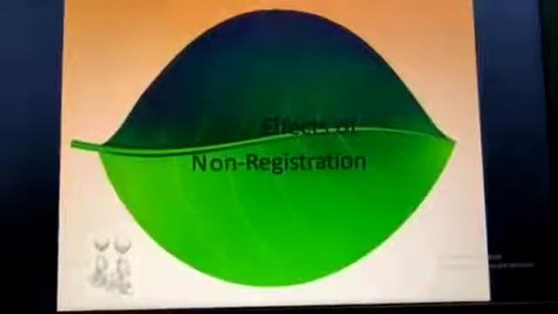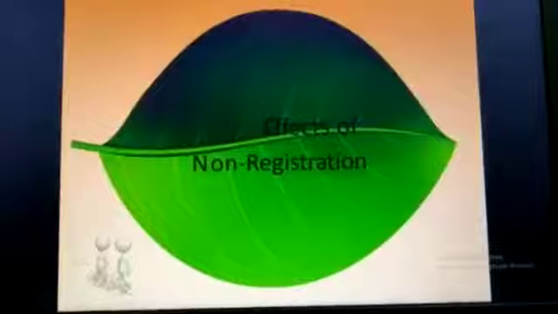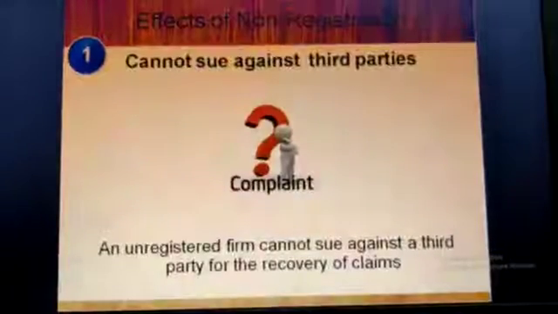So, I just told you that the registration of the firm is not compulsory. It's an option for the partnership firm to get registered. In case a firm does not get registered, it is deprived of many benefits. An unregistered firm suffers so many problems. So, what are the consequences, or you can say what are the effects of non-registration?